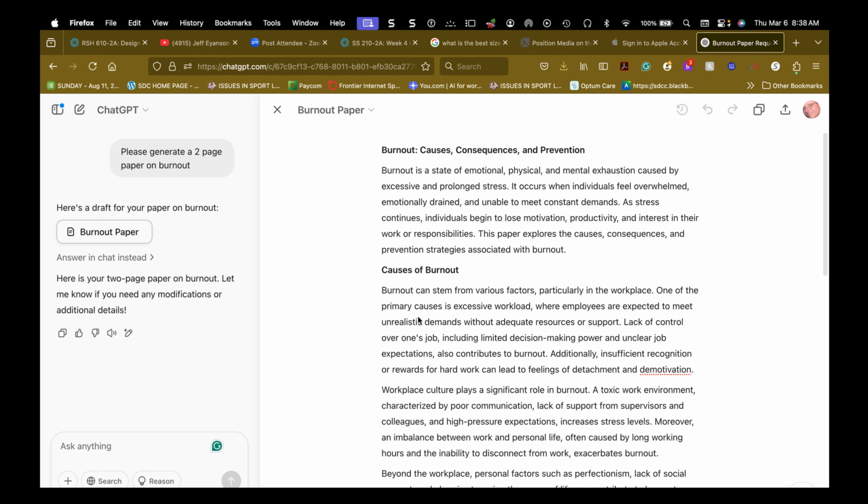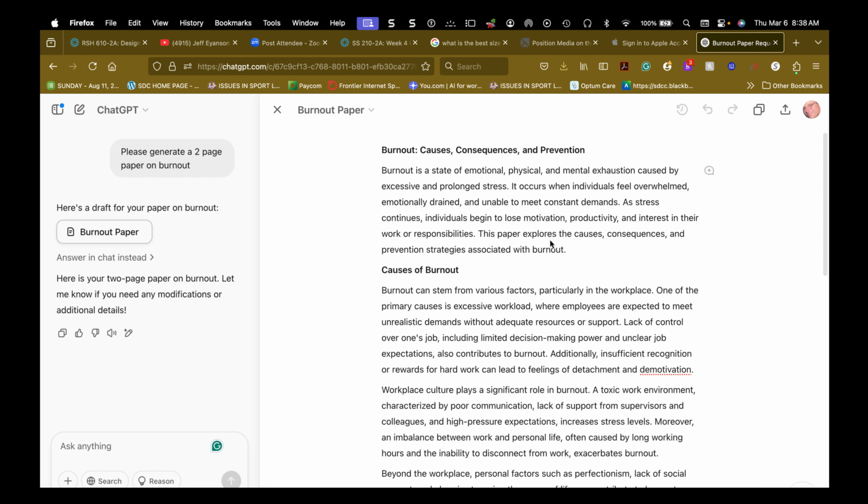Using ChatGPT is real easy. You can't copy and paste this, but you can use it almost like Wikipedia used to be. Most of the stuff is going to be right, but it's your responsibility to check up on it. Now look, okay? Please generate a 2-page paper on burnout. If I didn't know a lot about burnout, but that's what I want to work at, this is the place I'd start. But there are keywords in there.